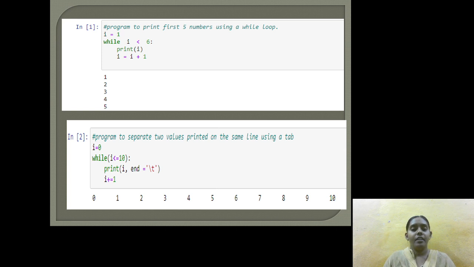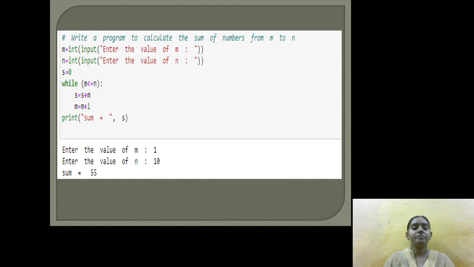Another example is to write a program to calculate the sum of numbers from m to n. Here m is the input, so we take int of input, that is an integer.